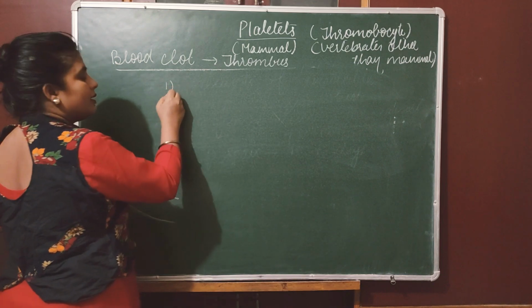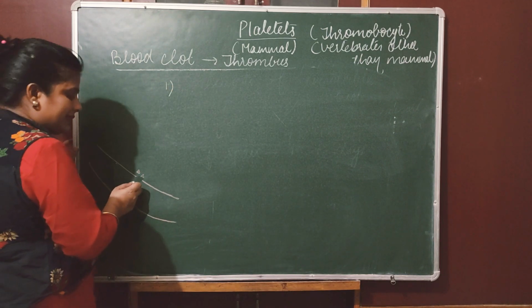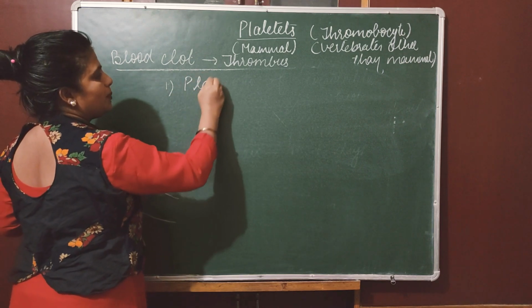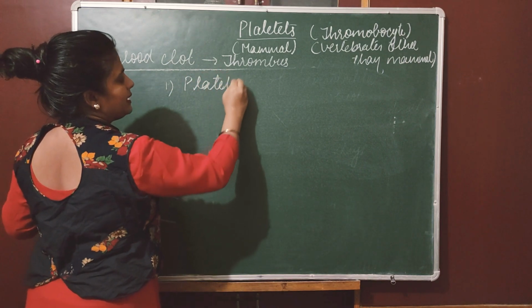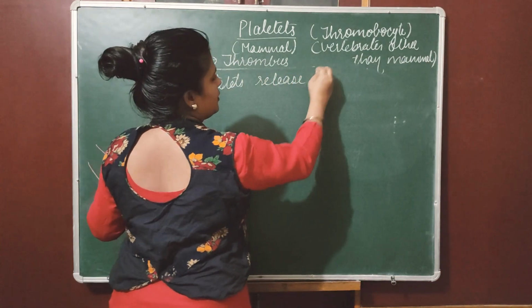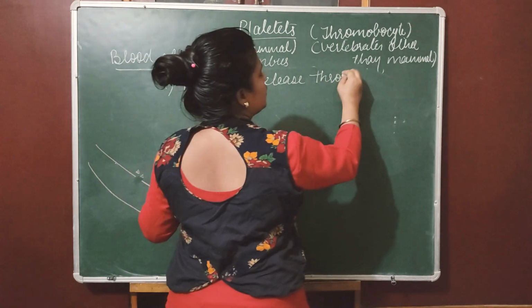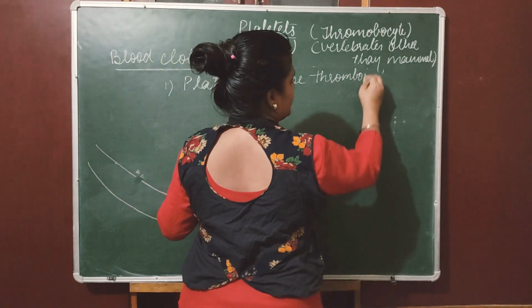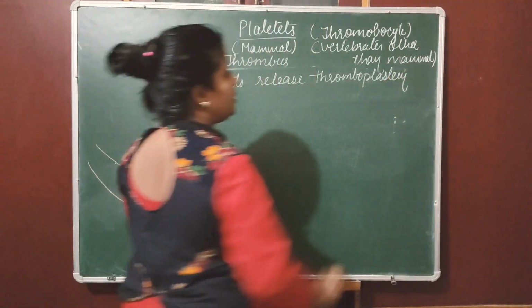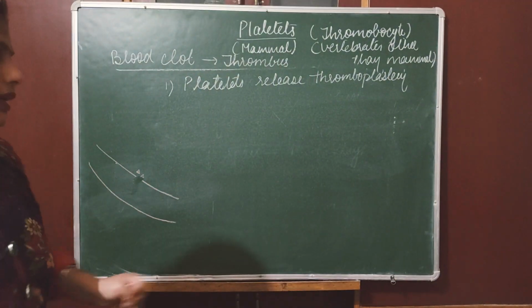Now, look here. First, when this part is injured, platelets release thromboplastin. So thromboplastin is the main constituent which starts blood clotting.